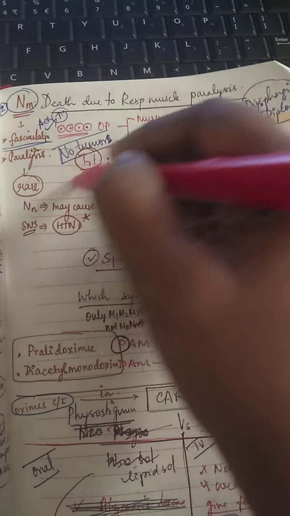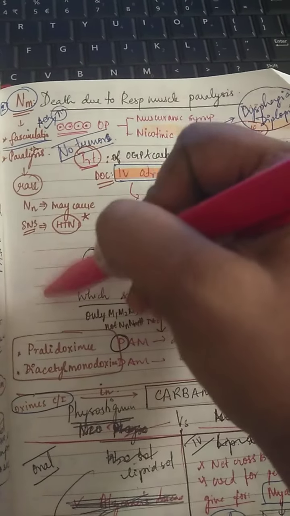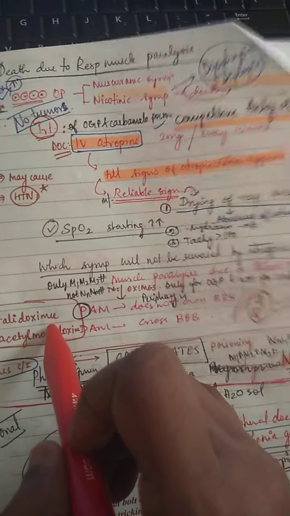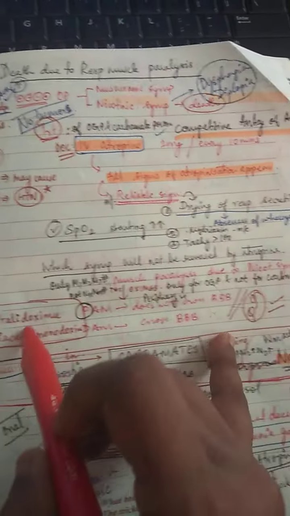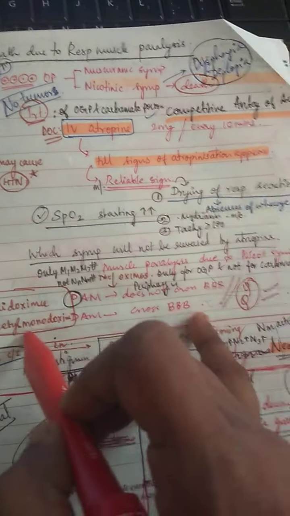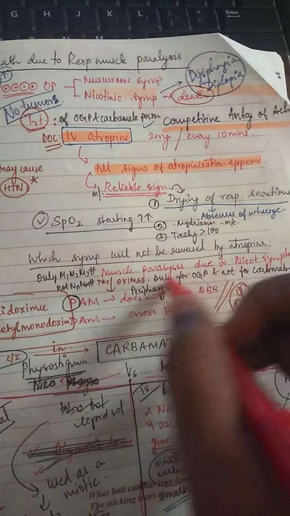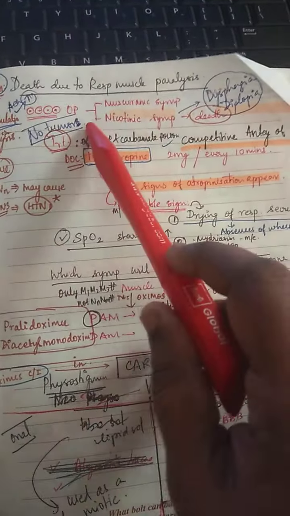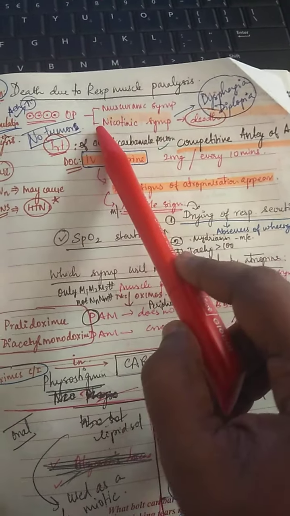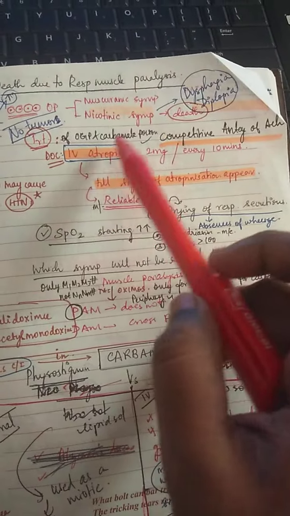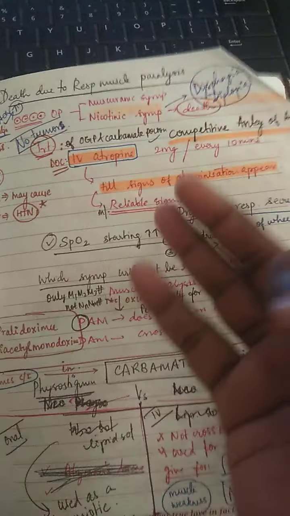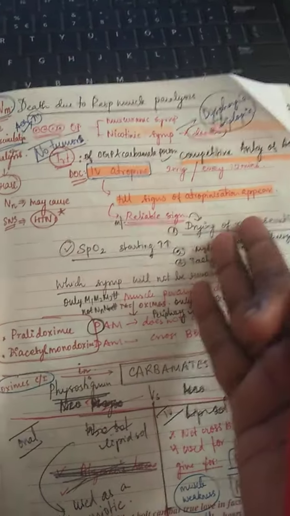So there's no point in giving atropine for muscle paralysis, respiratory paralysis. It will not act here. At that time we have to give oximes, that is pralidoxime and diacetyl monoxime. All these oximes can reverse the muscle paralysis. In OPC poisoning we can have both muscarinic and nicotinic groups. Atropine is a competitive antagonist of ACh at the muscarinic site.